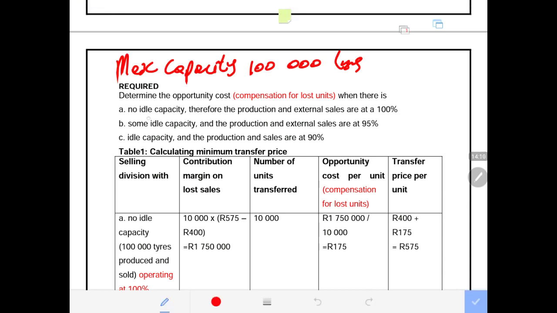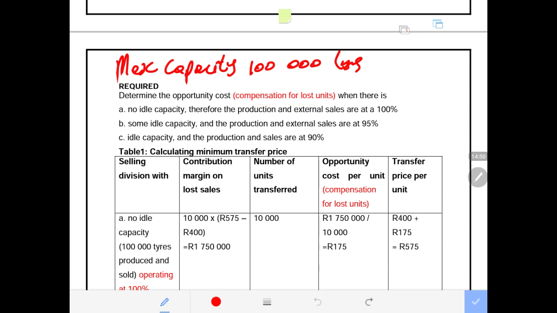Now we are required to determine the opportunity cost, or the so-called compensation for lost units. If there are units that are lost, how shall one division be compensated? Remember, lost units are the units that were supposed to be sold to the external customer, but now they are transferred internally. So we are losing external sales, and when we lose external sales, how does the division get compensated? That is what is normally called opportunity cost or compensation for lost units.